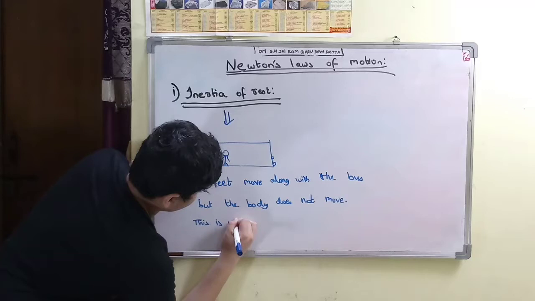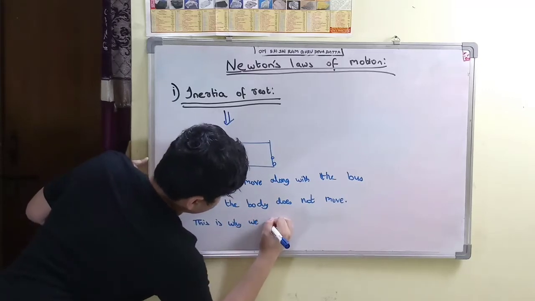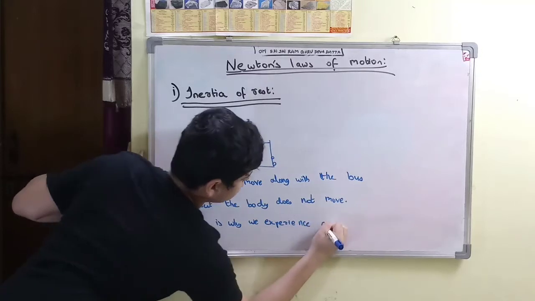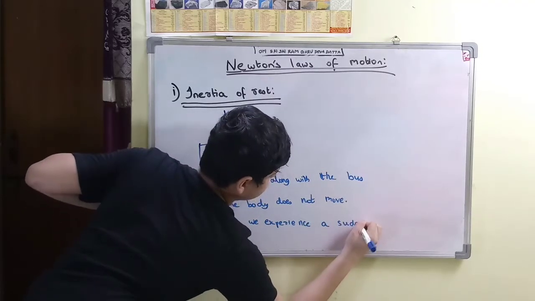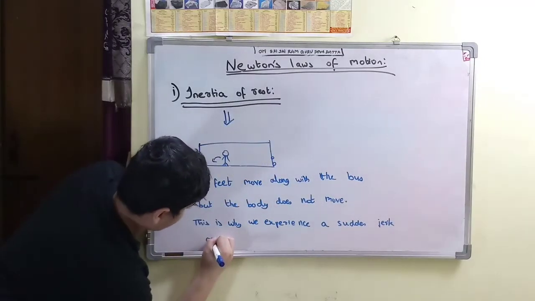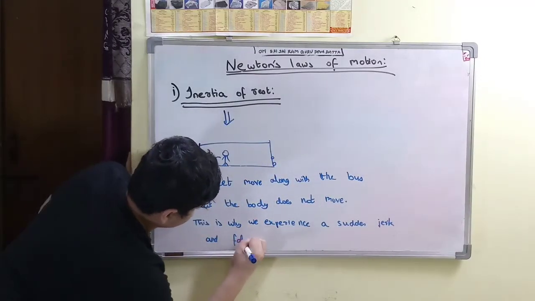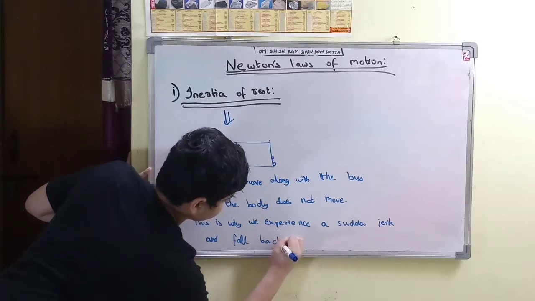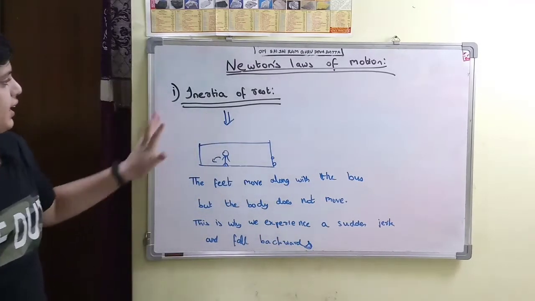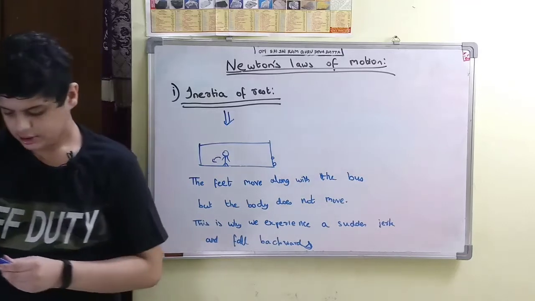This is why we experience a sudden jerk and fall backwards. So this is inertia of rest.